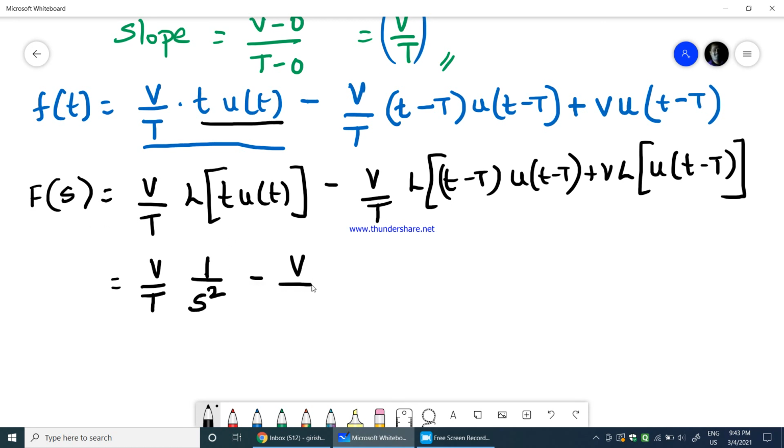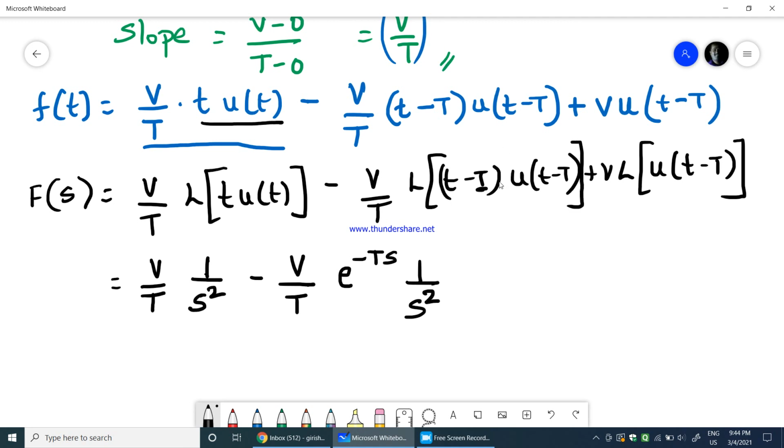Minus v by t into the Laplace transform of t minus T into u of t minus T, which is nothing but e power minus Ts, because of the time delay T, multiplied by 1 over s square, because 1 over s square is the Laplace transform of a ramp function, but that gets multiplied by e power minus Ts because this Laplace transform we are trying to find is in terms of the time delay T.